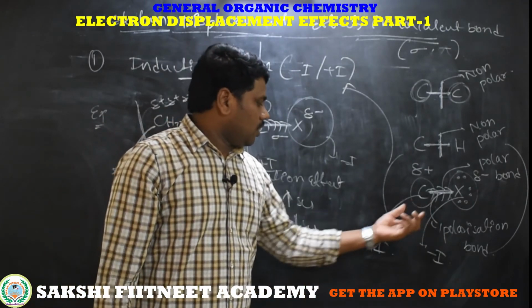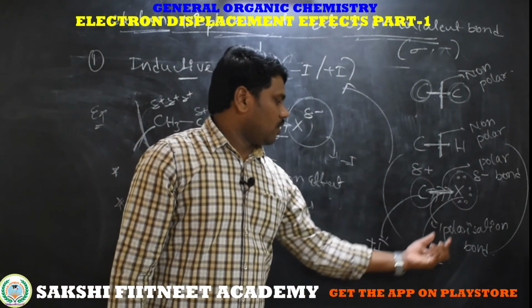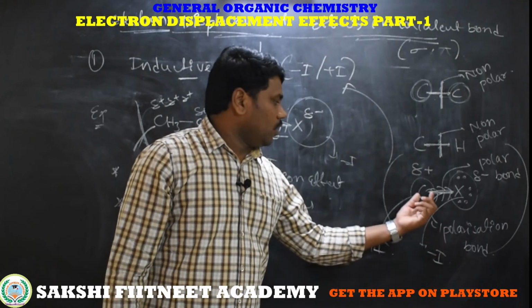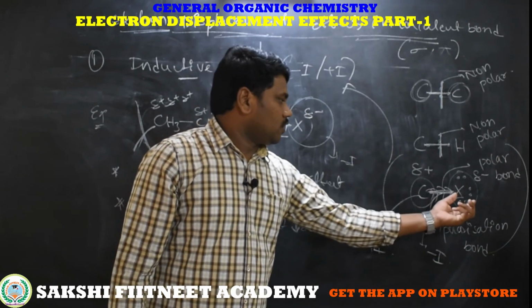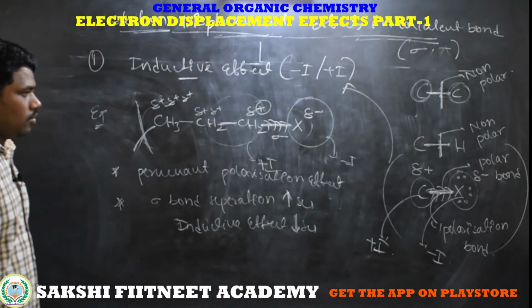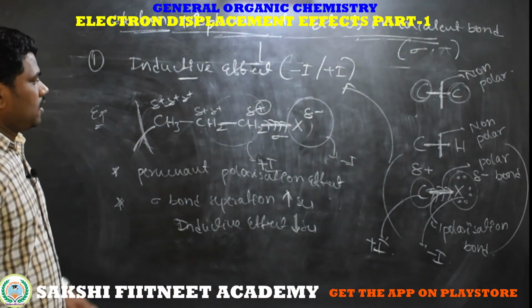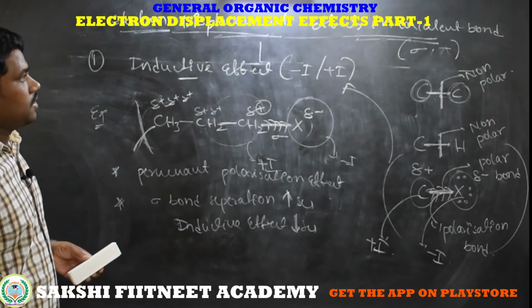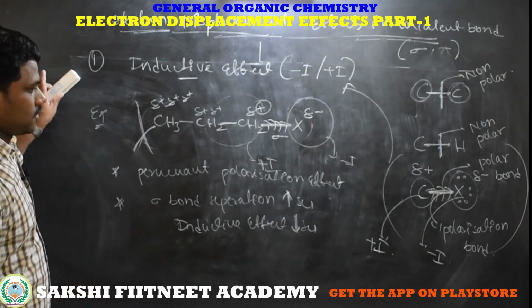The donating group is called a plus I group, and the withdrawing group is called a minus I group. Donating means electron donating, withdrawing means electron withdrawing. So this is the inductive effect. Let's discuss the applications of this inductive effect.